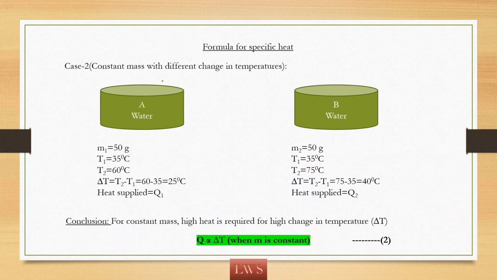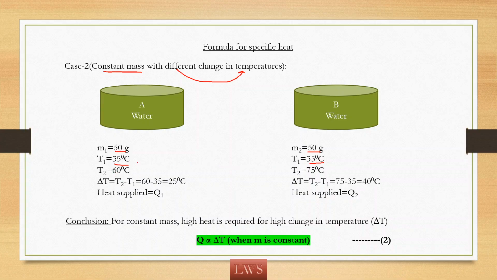Now in case 2, we are taking constant mass, but now we are having different changes in temperature. So in container A I am having 50 grams of water, in container B also I am having 50 grams of water. Same mass, that means constant mass I am taking. And the initial temperature of water in A is 35 degrees C, whereas for water in B, the initial temperature is also 35.